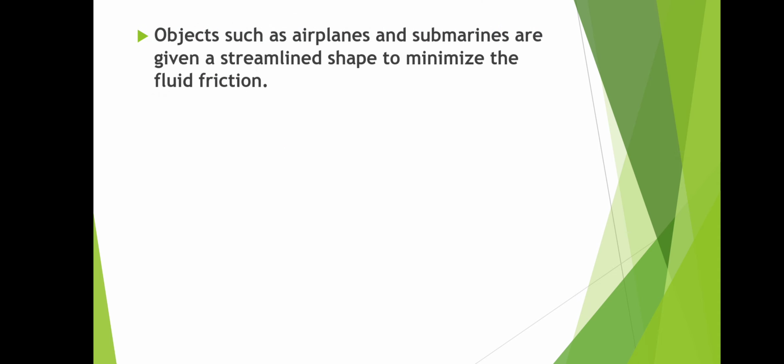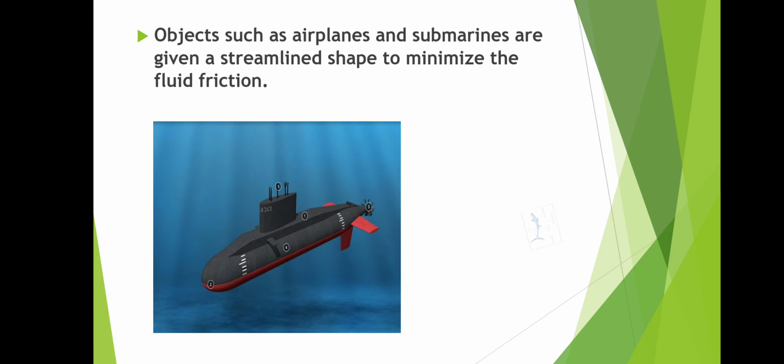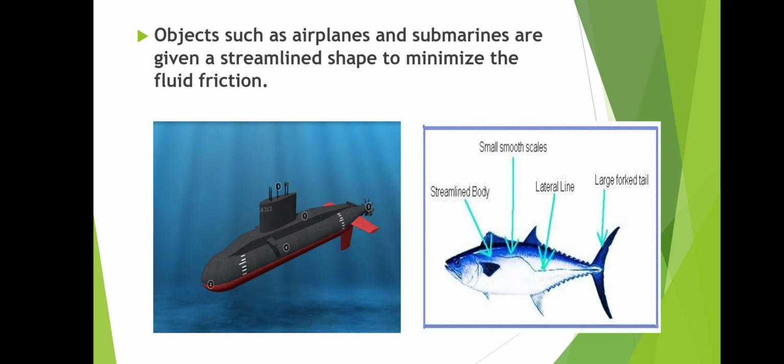Objects such as aeroplanes and submarines are given a streamlined shape to minimize the fluid friction. See the shape of the submarines, fishes, aeroplanes and birds. They are given a streamlined shape to minimize the fluid friction or air friction. Okay, did you get the concept? The bodies of submarines and aeroplanes are designed in a streamlined shape to overcome the fluid friction.